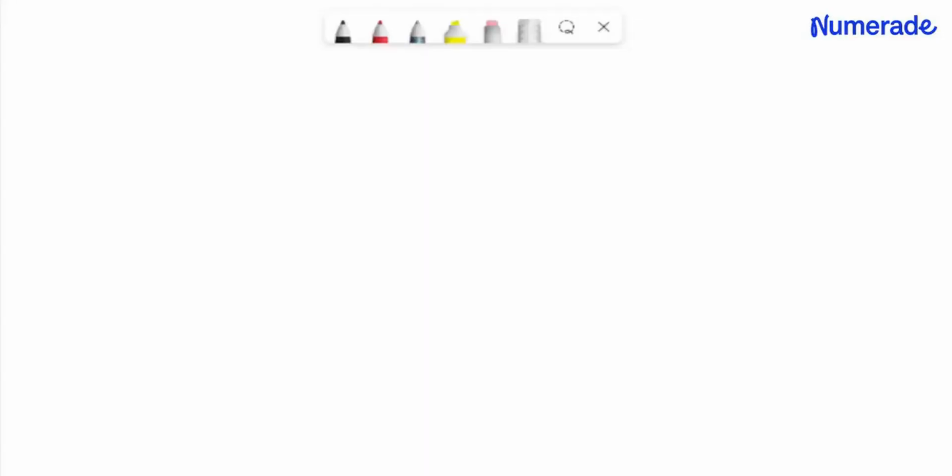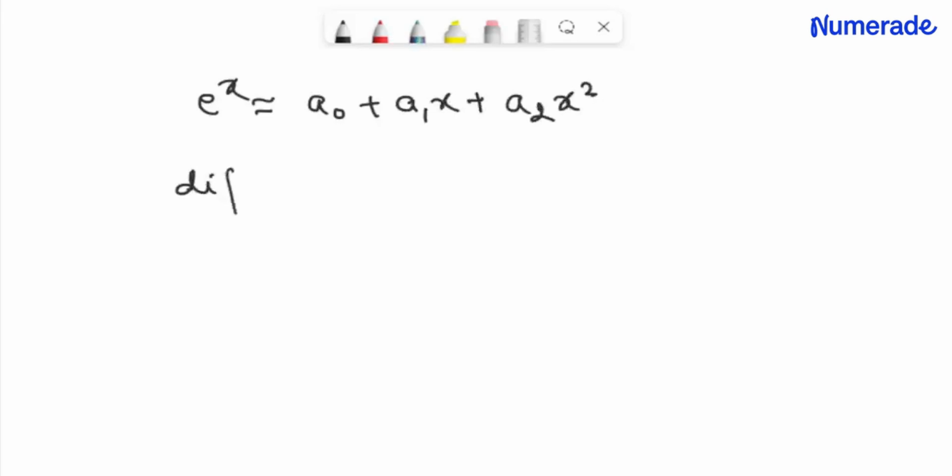Here in the problem we have given e power x approximately equal to a naught plus a1x plus a2x square. Now differentiating both sides, that is, differentiating both sides,